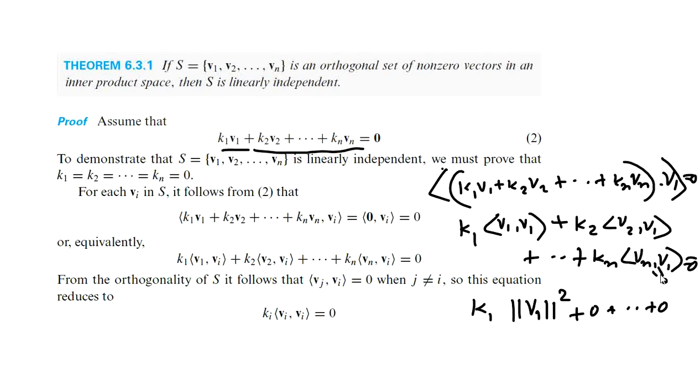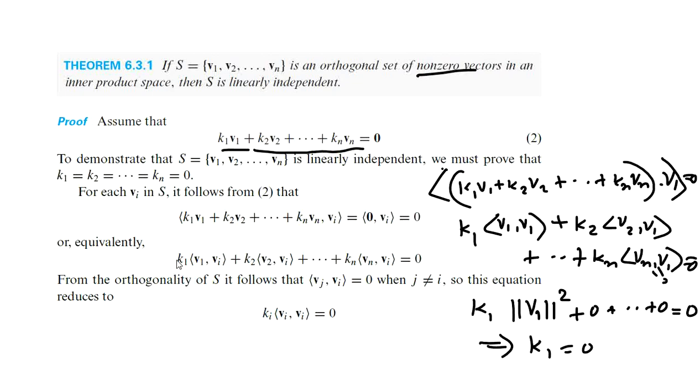All these are zeros. Now this implies k1 is 0, because the norm of v1 is not equal to 0; here they are non-zero vectors. So k1 equals 0. Similarly, taking the inner product with v2 on both sides, we can obtain k2 equals 0.